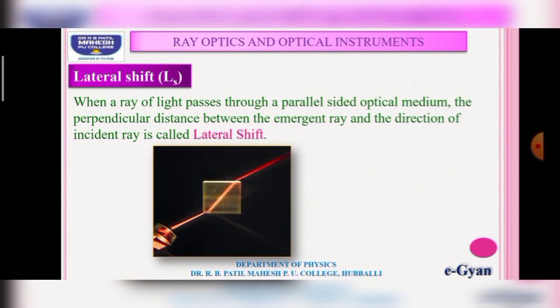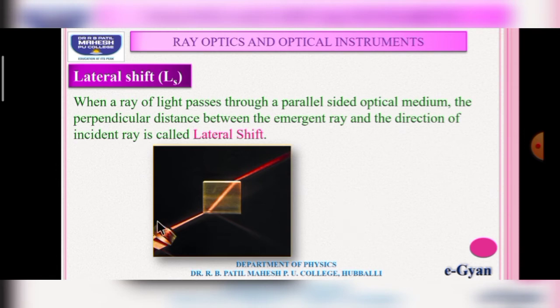We have a picture here, and there is a torch and light is incident on this parallel sided optical medium at this point. When it enters the denser medium, it changes its direction and moves along this direction, and again the ray comes out of the denser medium into the rarer medium and travels along this direction.